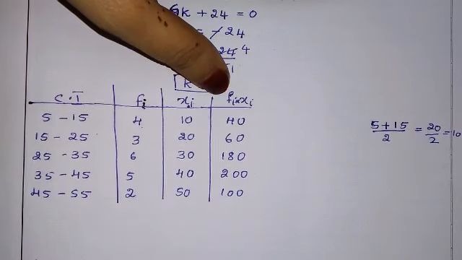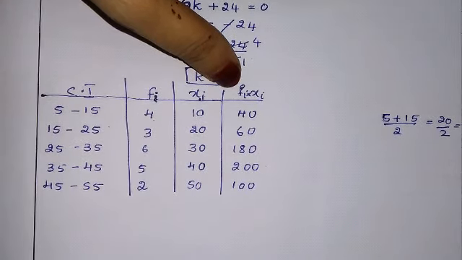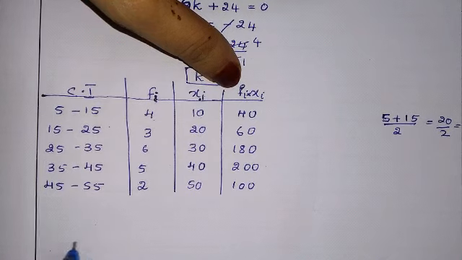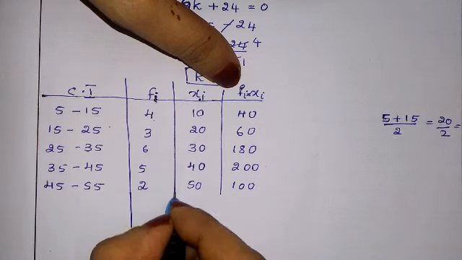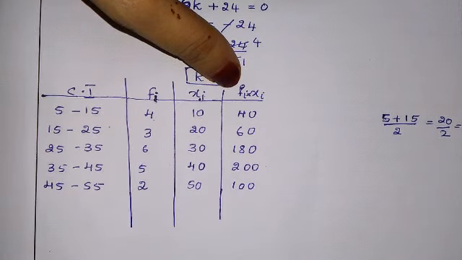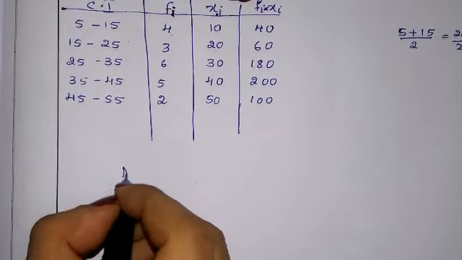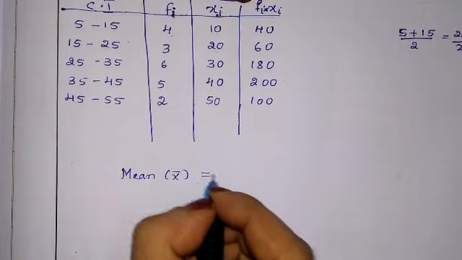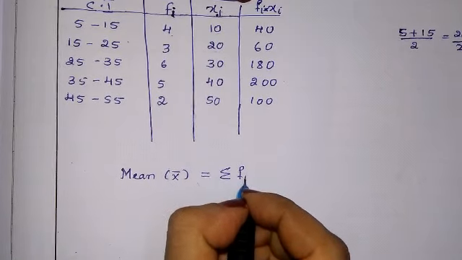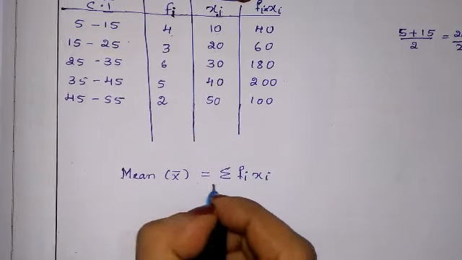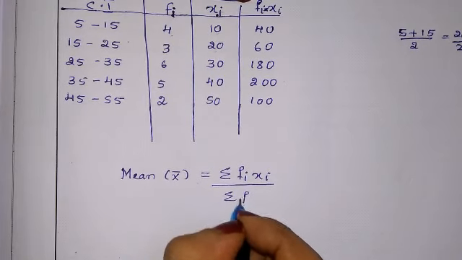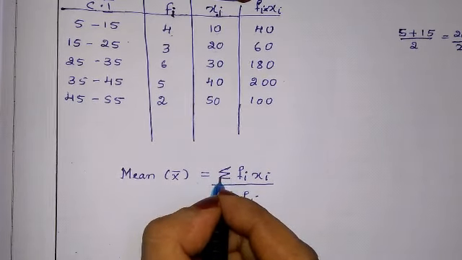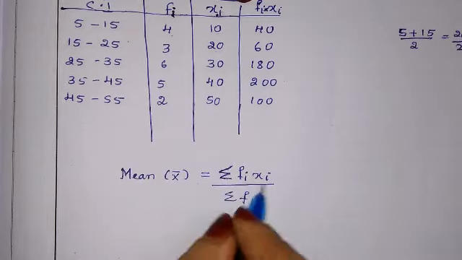Okay. After doing this, let us focus on the formula. What does the mean formula say? The mean formula is sigma fi xi upon sigma fi. Sigma is nothing but summation, that is the sum.